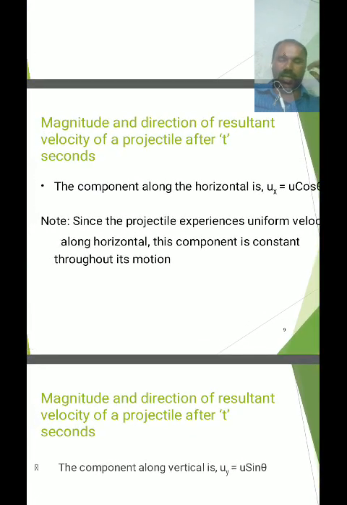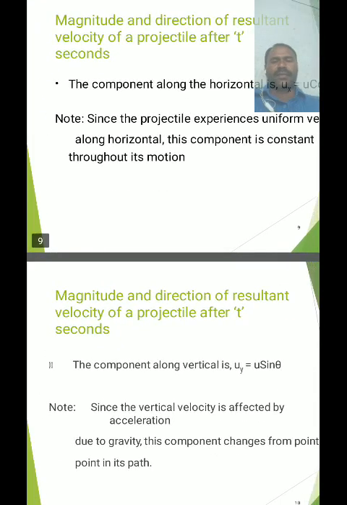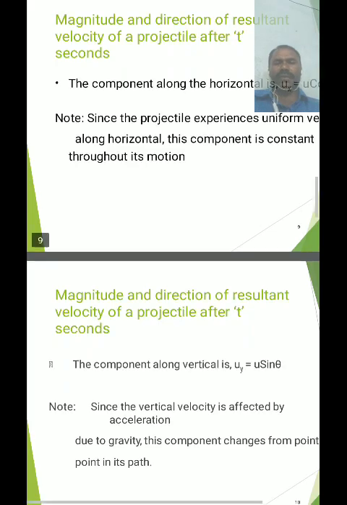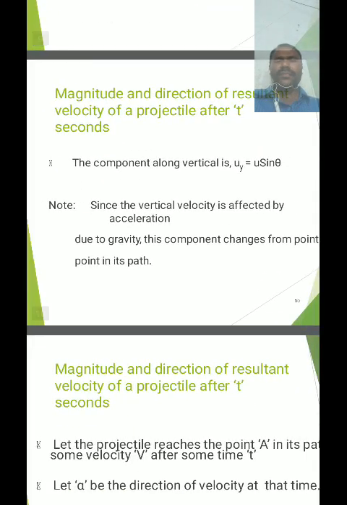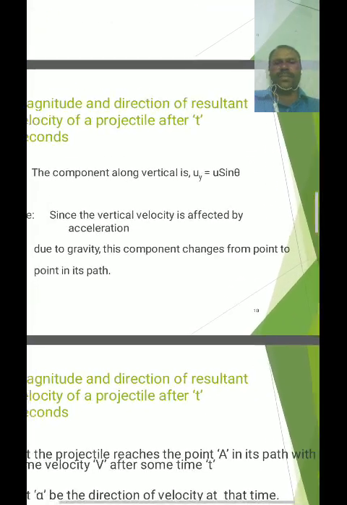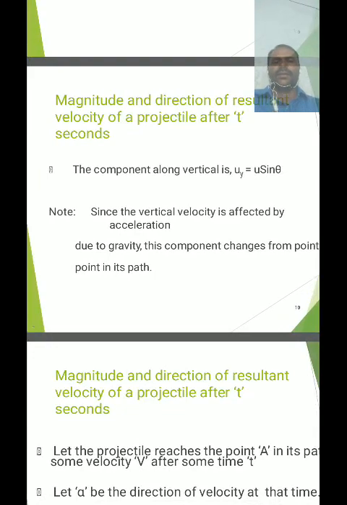This u cos theta remains constant at any point during its motion. And the vertical initial velocity component is uy, equal to u sin theta. The vertical velocity component is affected by acceleration due to gravity. This component changes from point to point in its path.